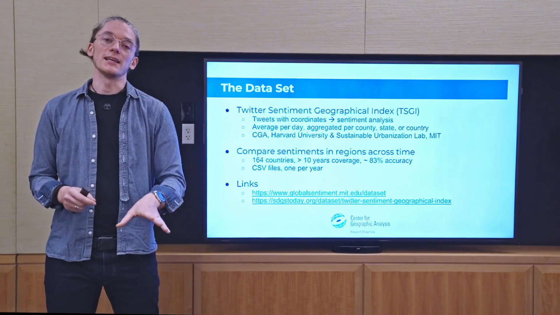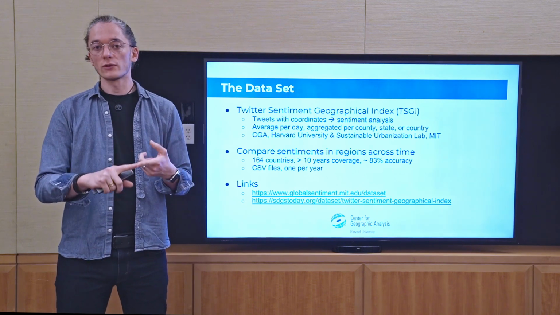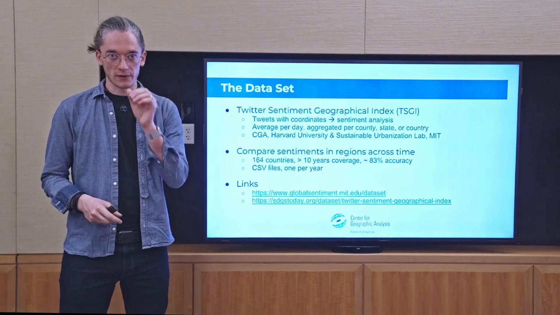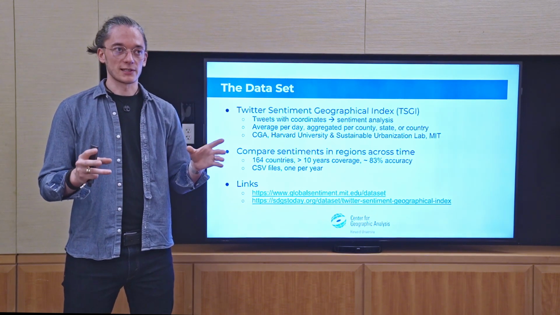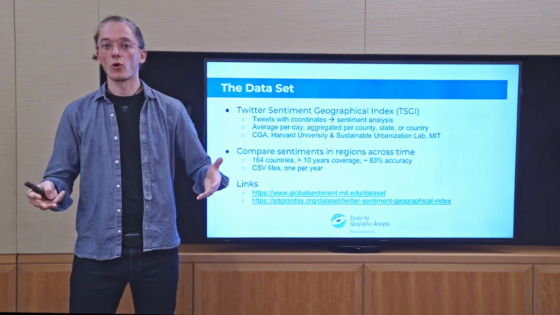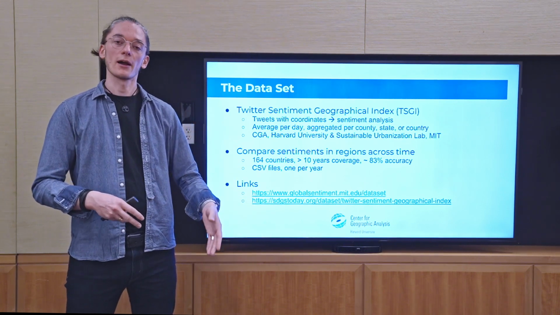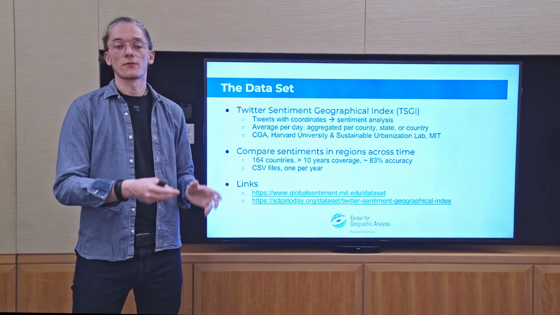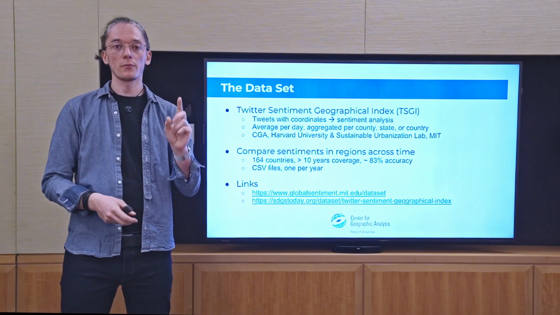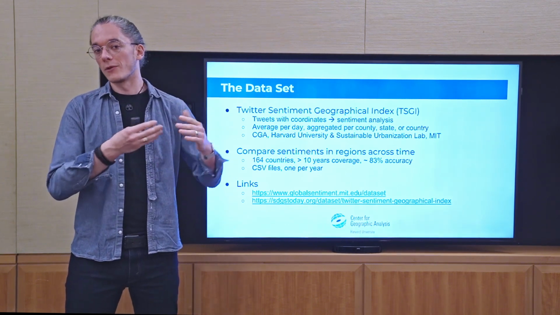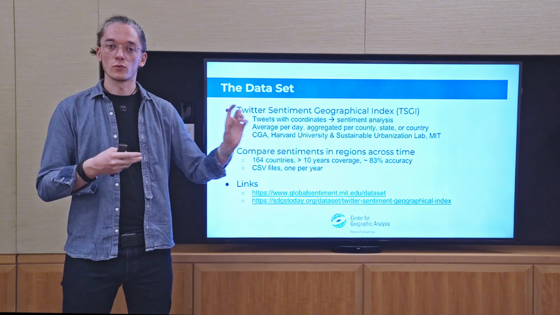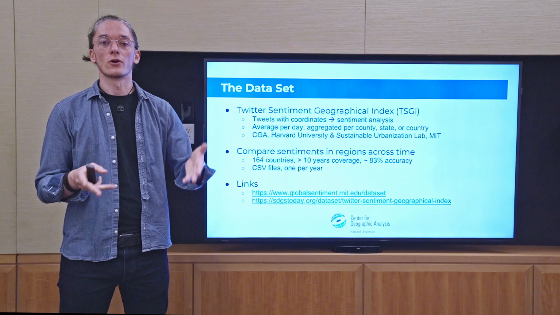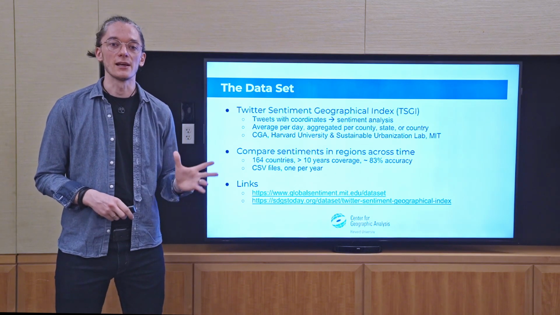Now, this data set is aggregated per county, per state, or per country, and you can choose that when you download it. For example, with the country data, all the tweets that were recorded in, for example, the United States of America in a single day have their sentiments averaged for this country and this one day. So we get one number per country and per day. The spatial resolution we can adjust in these three levels: country, state, and county. And for this exercise here, we want to work with the county level data.